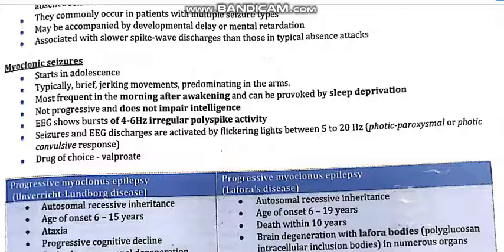Now next is about atonic seizures. These are seizures having loss of muscle tone, and the patient is conscious in this. Now next is epileptic spasm. In this there is flexion or extension of predominantly proximal muscles. So there is flexion and extension of the muscles. These are all the types of epilepsy.